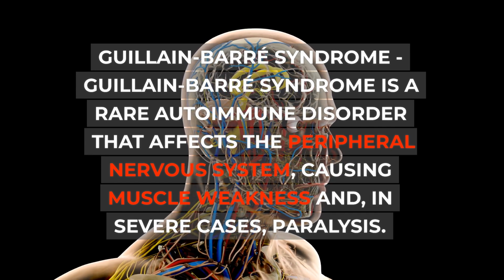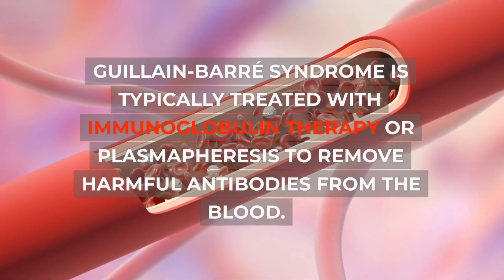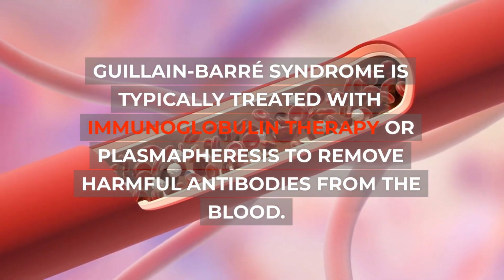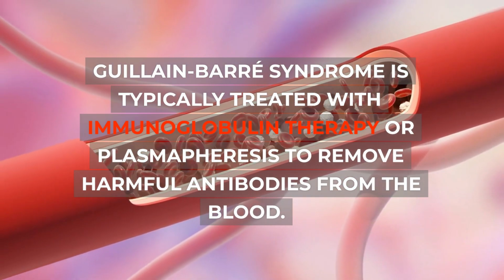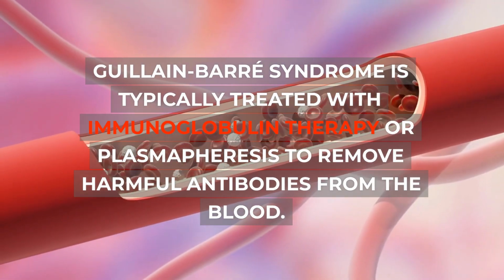Guillain-Barré syndrome. Guillain-Barré syndrome is a rare autoimmune disorder that affects the peripheral nervous system, causing muscle weakness and, in severe cases, paralysis. Guillain-Barré syndrome is typically treated with immunoglobulin therapy or plasmapheresis to remove harmful antibodies from the blood.